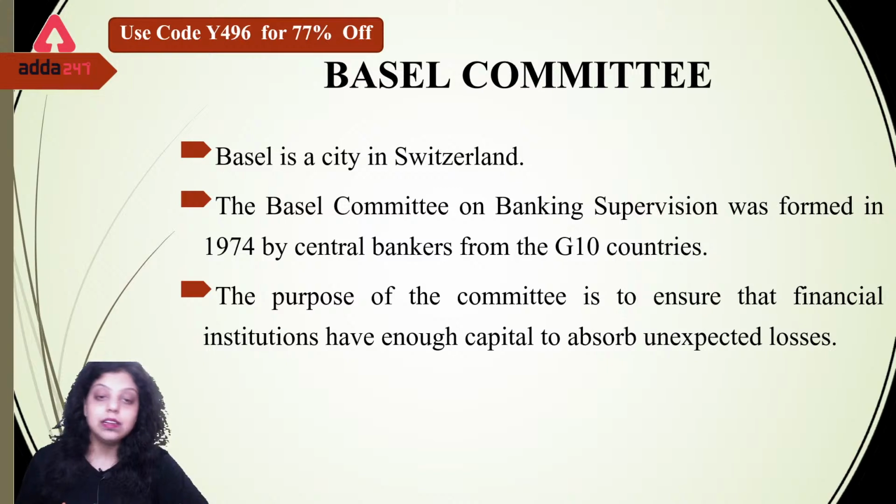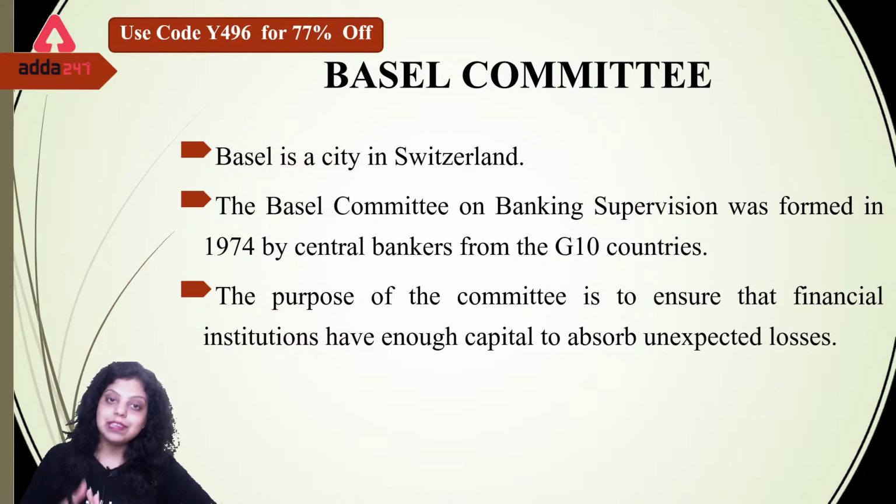When we are talking about the Basel Committee, first of all, Basel is the name of a city in Switzerland. There were 10 countries who participated in a certain summit held in Basel city, and they decided to make certain international regulations related to the banking sector. So international regulations related to the banking sector were formed by the Basel Committee in the city known as Basel in Switzerland. Because of the name of the city, the norms we have introduced related to international banking regulation are called Basel norms. So first of all, Basel is a city in Switzerland.